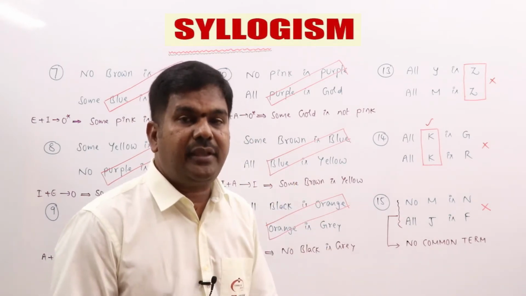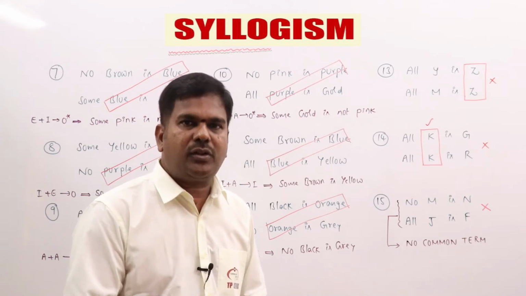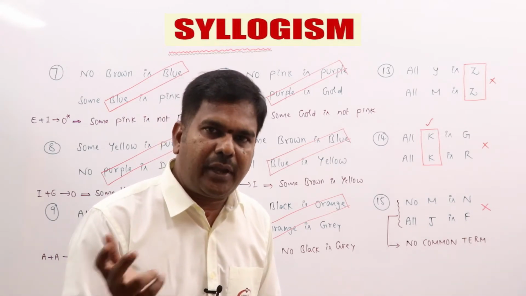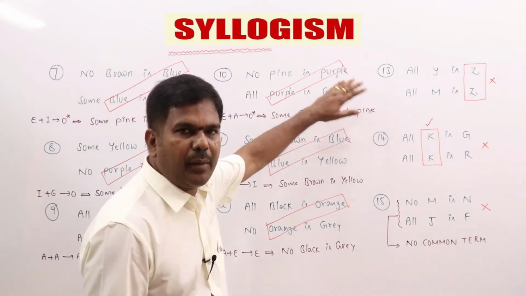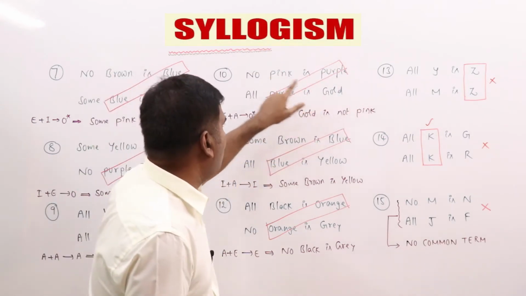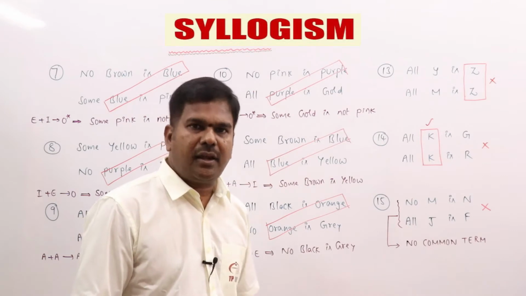But E plus A is O star. Once you get O, that has to be subject and predicate to be interchanged. That is the reason whenever O star is there, we are going from back to front directly. Some gold is not pink. Some gold is not pink.